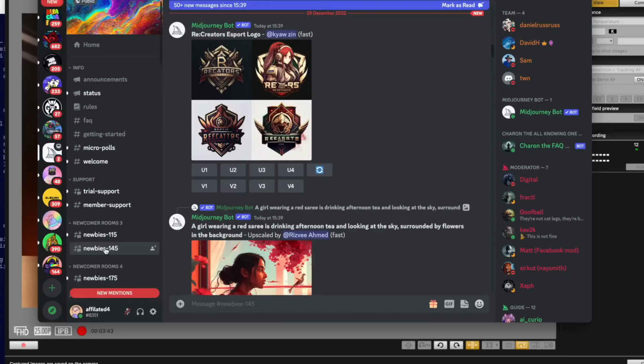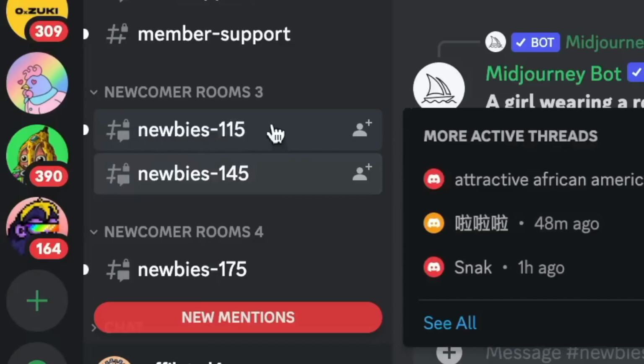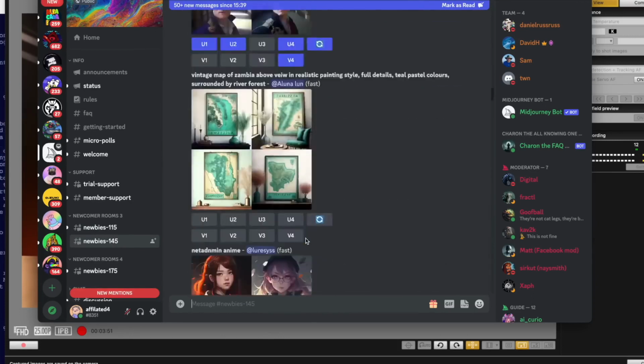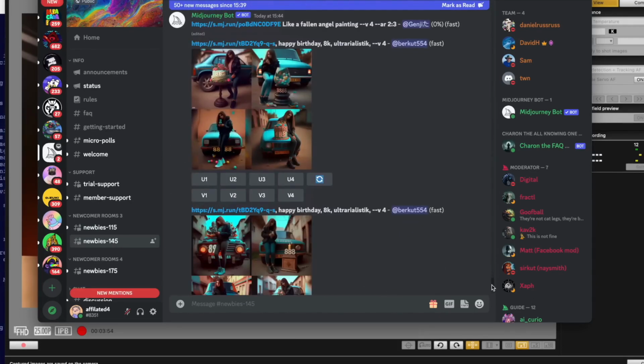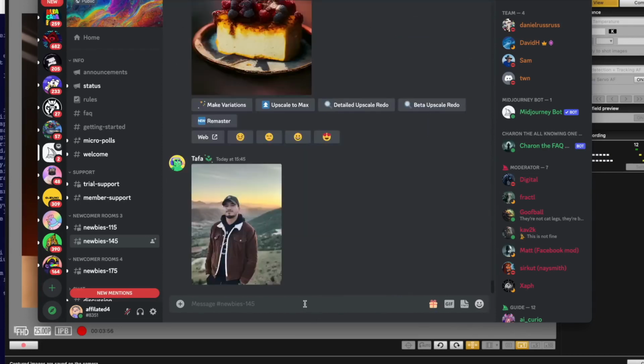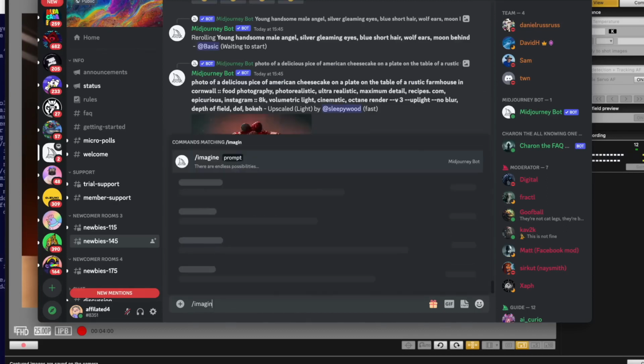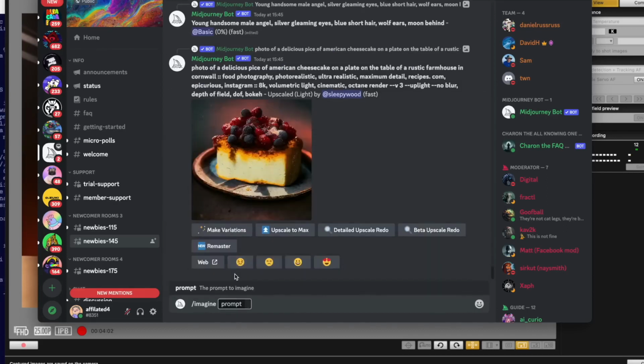So once you've actually joined the Discord, all you need to do is come to one of these newbie tabs down here. And this is where we actually ask the bot to create us the images. And there's a lot of people, because it's still in beta, it's all operating through a Discord. But we basically just need to put in a prompt and ask it to create us an image, and it will spit us out an image. So you have to use this /imagine, which is the prompt, and then we can type in anything. You can literally ask it to create anything. And this is how most people use it. We're going to take it up a level and make some slightly more advanced images.